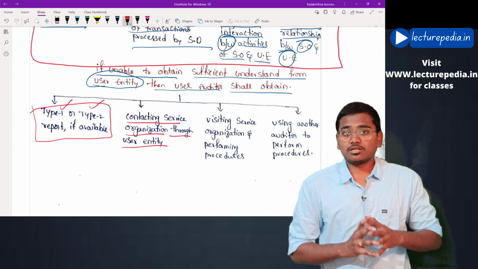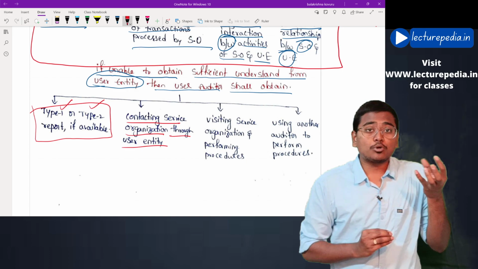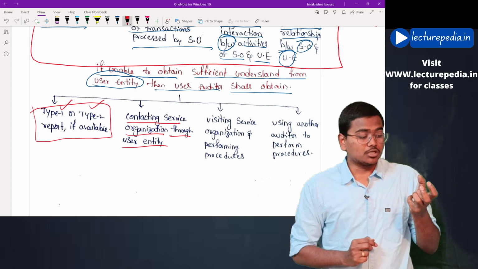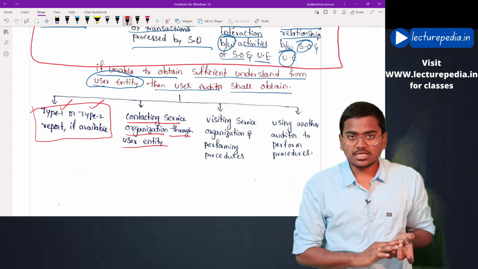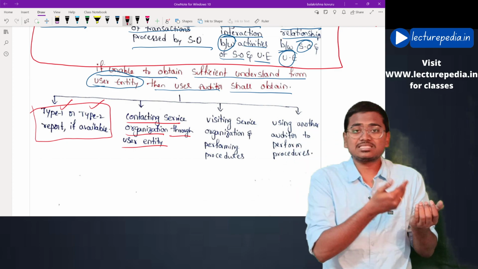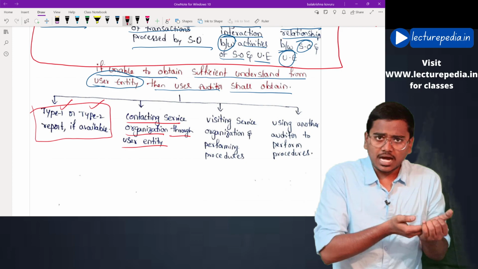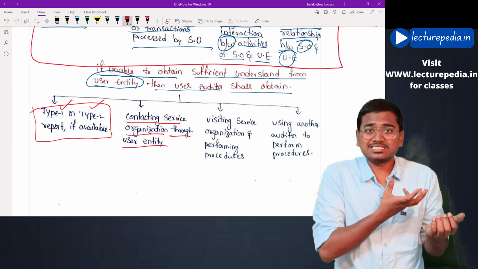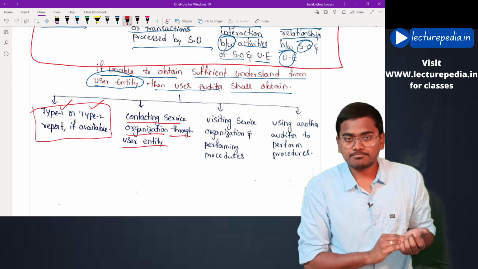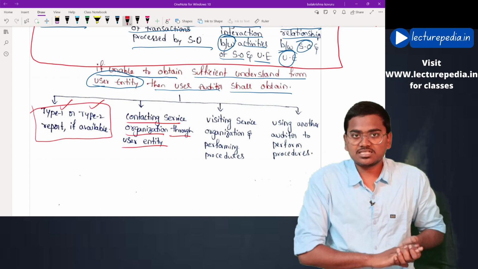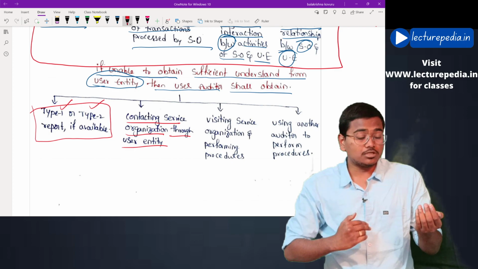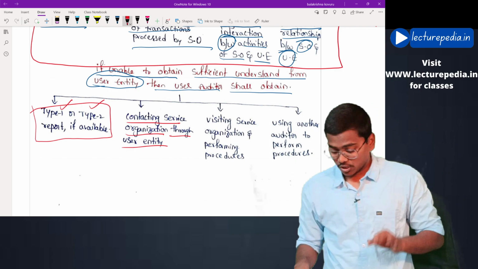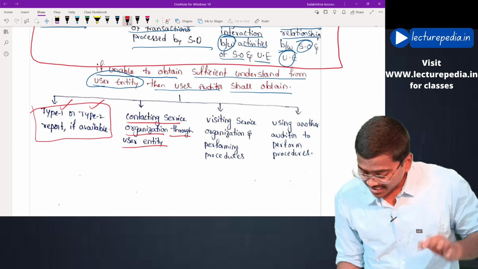Then the auditor will ask the user entity to give the contact of the service organization, or ask the user entity to pass this doubt on to the service organization.